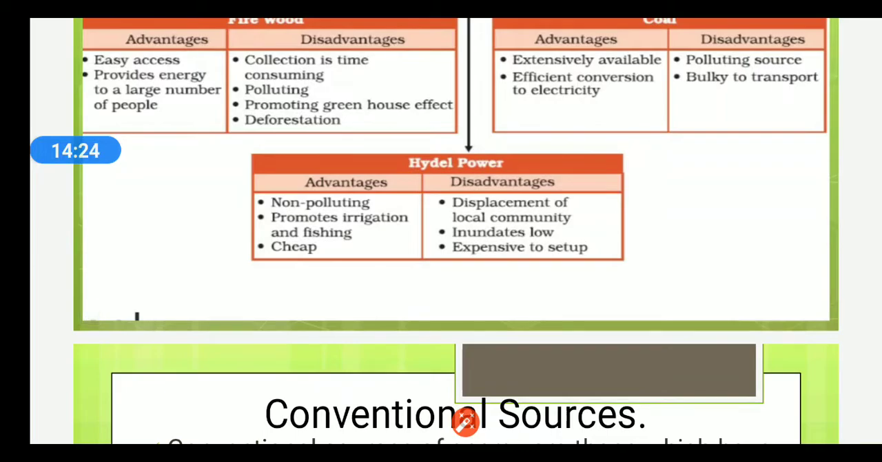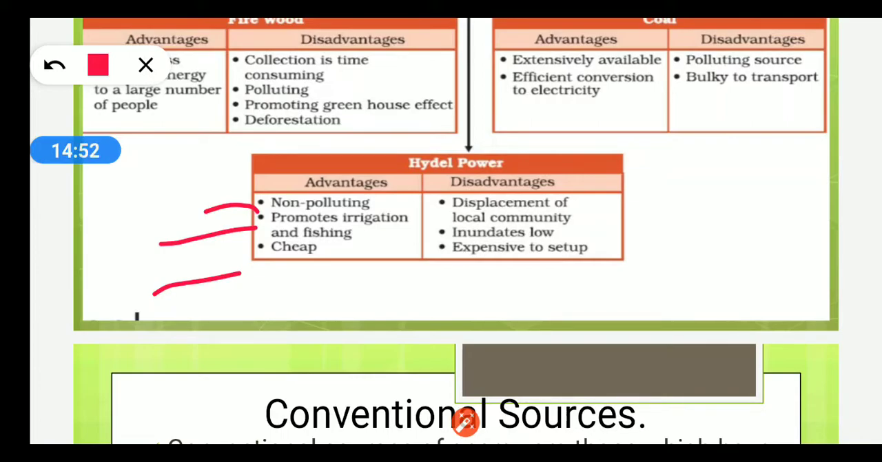Hydropower. Hydropower is a non-polluting source of energy. It promotes irrigation and fishing. The water which is used in converting the hydropower energy into electricity is used in irrigation and fishing later on, and it is cheap.